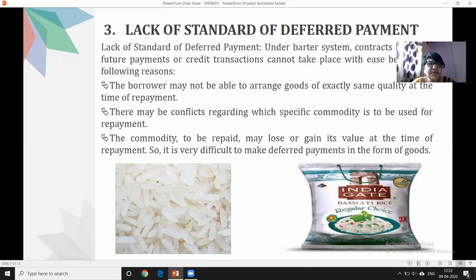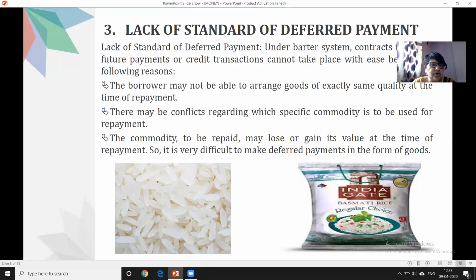So this particular thing also couldn't take place at that time, and conflict may arise over the specific commodity, that which product should they keep as a specific product. Each and every person who might be having more product of any commodity can fight with each other that no, this particular product should be the specific product, etc. And that's why this standard of deferred payment cannot take place.